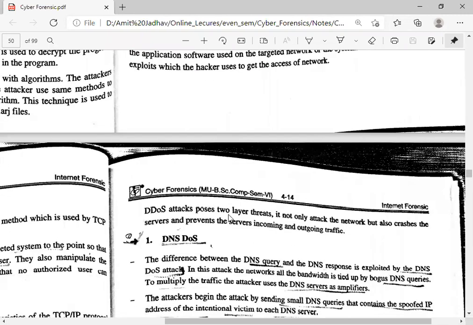A distributed DOS attack possesses a two-layer threat. It not only attacks the network but also crashes the server and prevents the server's incoming and outgoing traffic. So distributed DOS causes two activities: it attacks the network and it also crashes the system.